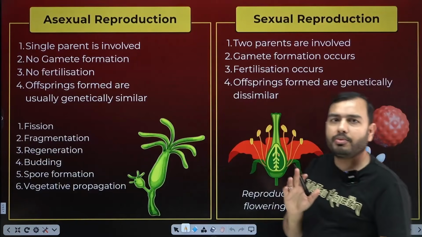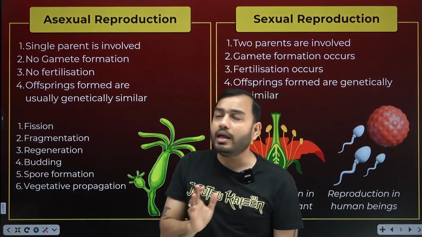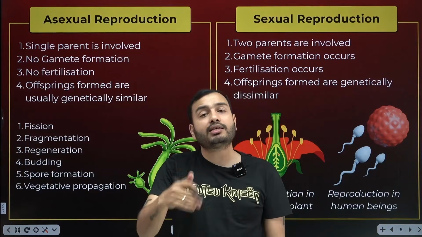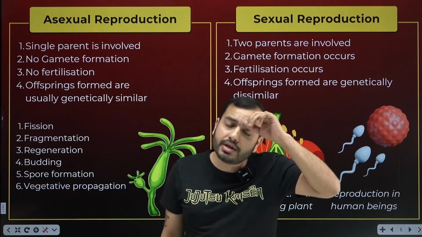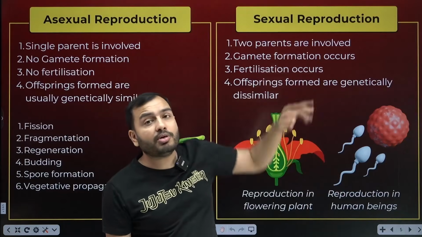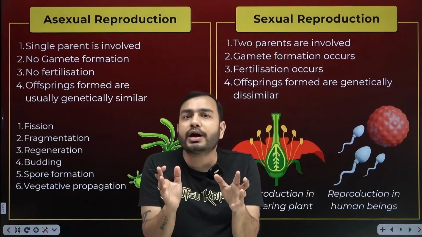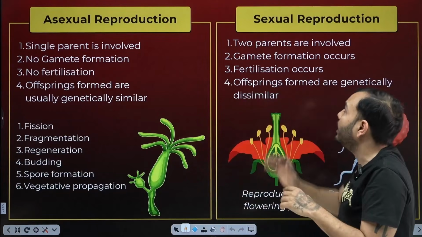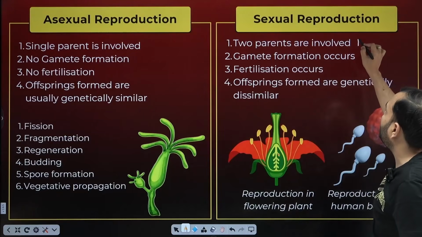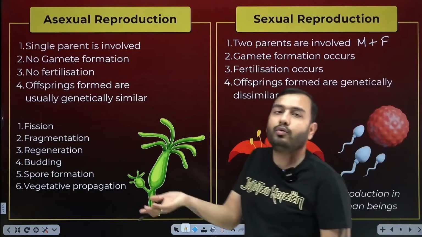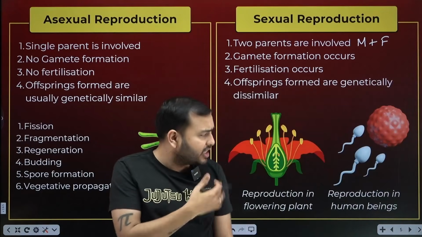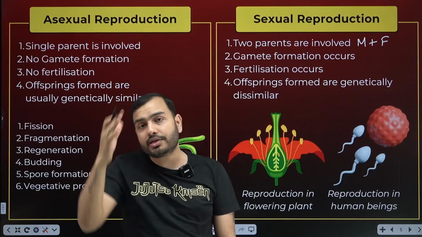Now, the reproduction we have to study is of two types. One is asexual, meaning without sexual intercourse. One is sexual reproduction, meaning through sexual intercourse. In sexual reproduction, what will happen, beta? There will be two parents. In sexual reproduction, sexual intercourse has to happen. So there will be two parents. One will be male, one will be female. Like in humans, there is one woman, there is a man. Okay, inside flowers too it is similar, in animals too it is similar.